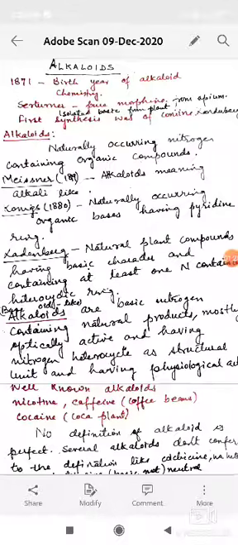Königs in 1880 stated that naturally occurring organic bases having a pyridine ring were called alkaloids. Ladenburg stated that natural plant compounds having basic character and containing at least one nitrogen containing heterocyclic ring are alkaloids.